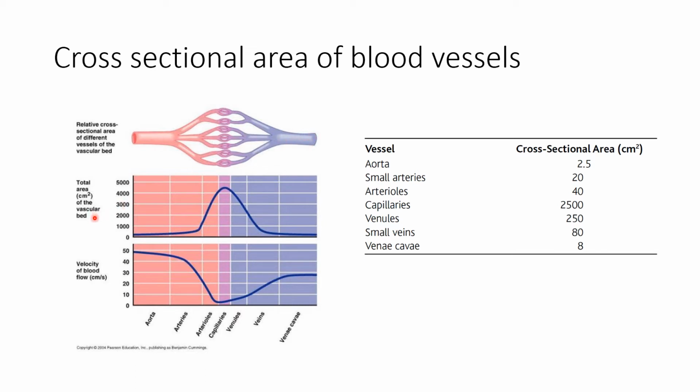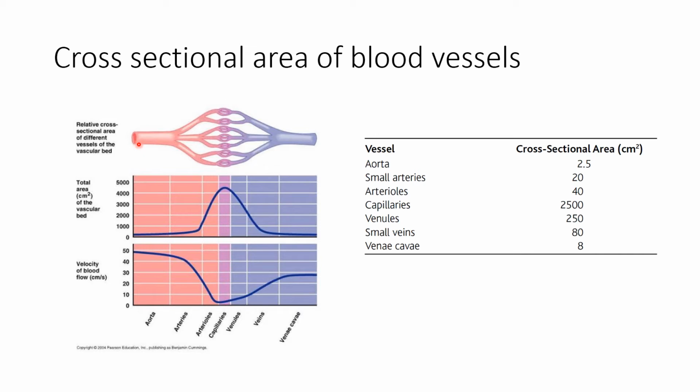Here we can see the total area in centimeter square. This is the recording of the cross-sectional area of all the parts of the vascular tree, and the velocity of the blood flow in the different parts of the circulation from aorta up to the vena cava. First of all, understand about the cross-sectional area in the different parts of the circulation.